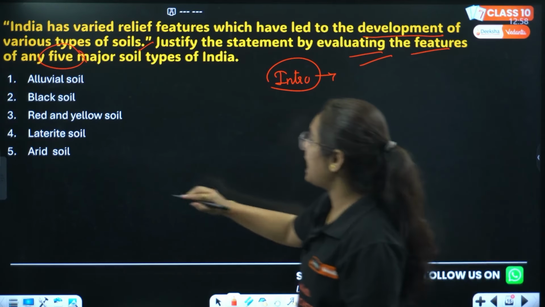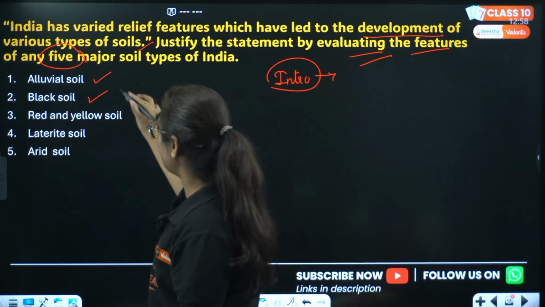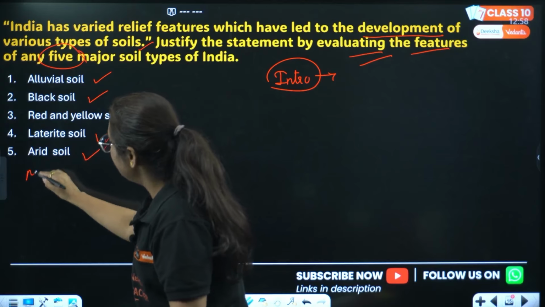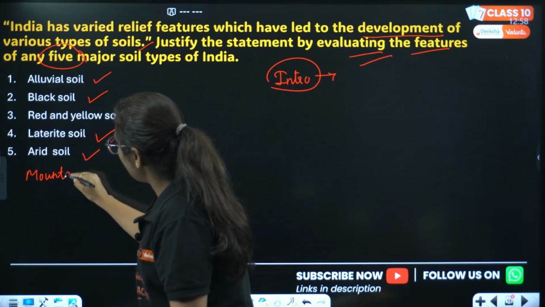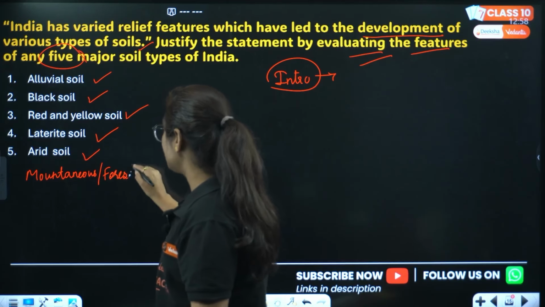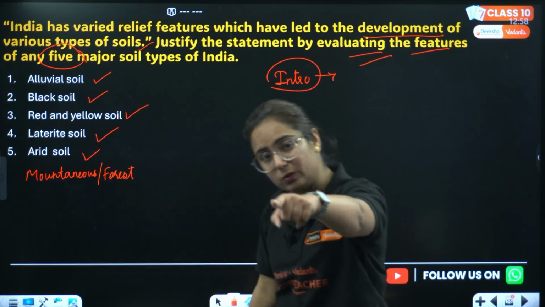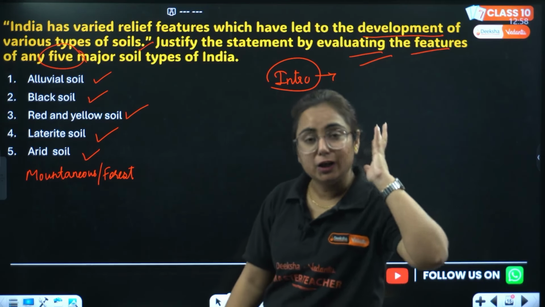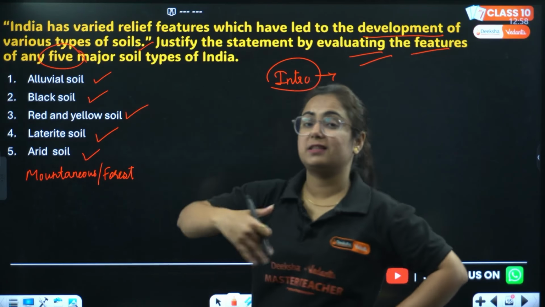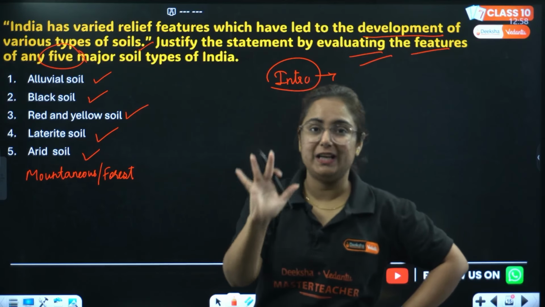We know that we have alluvial soil, black soil, red and yellow soil, laterite soil, arid soil, and mountainous soil or forest soil. So write these 6 names so that the teacher can judge that the student knows all 6 names. Get it? But when we write the description, we will only talk about 5 soils.